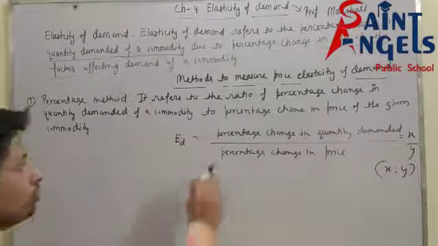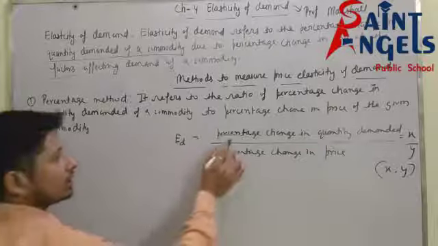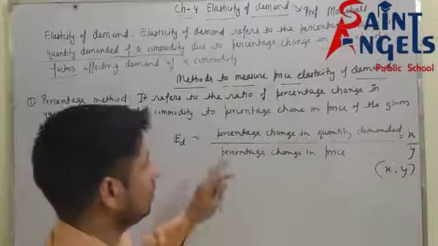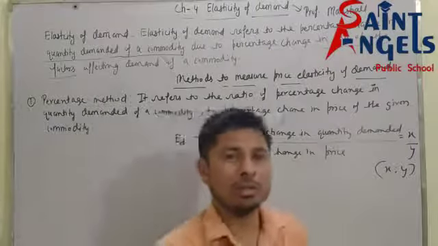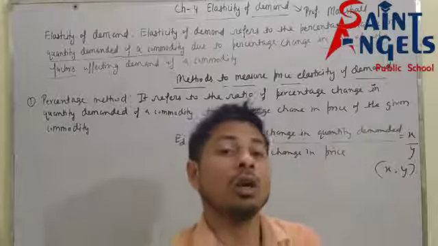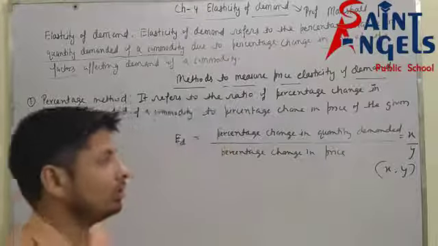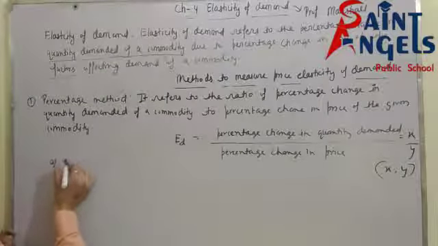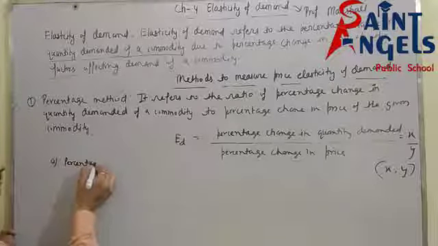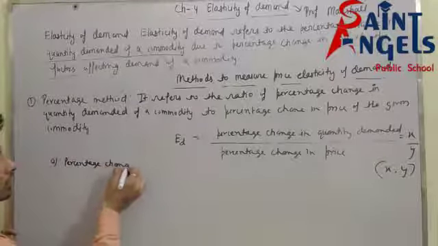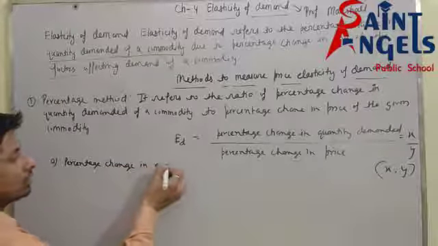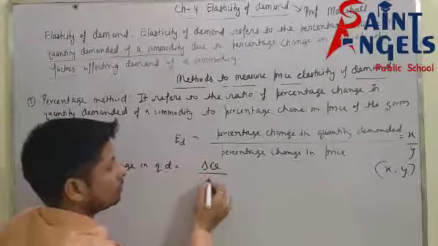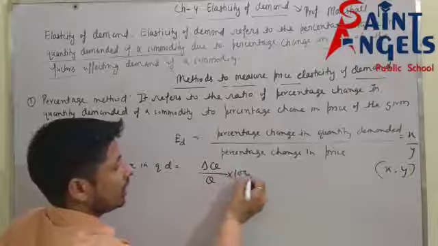But now, how will you calculate it if percentage change in quantity demanded is not given? How will you calculate? Percentage change in QD means delta Q divided by Q into 100.